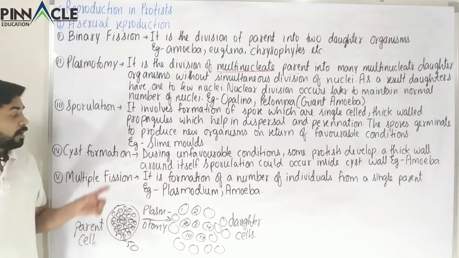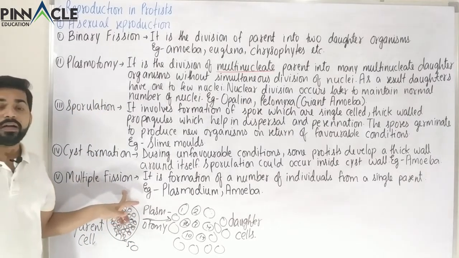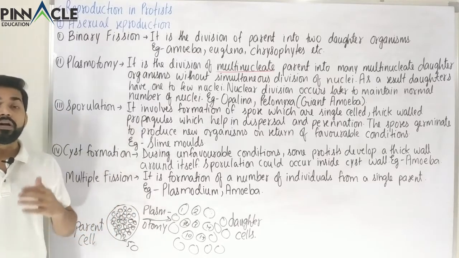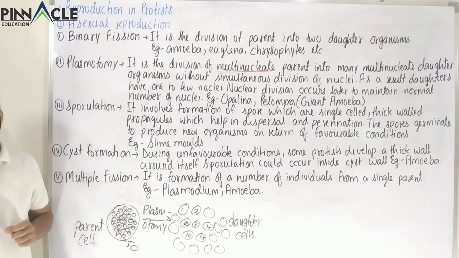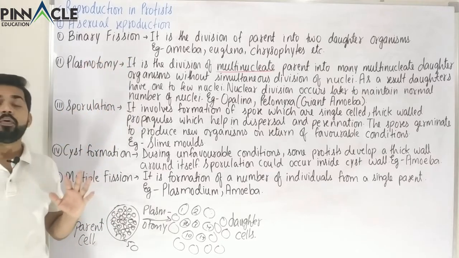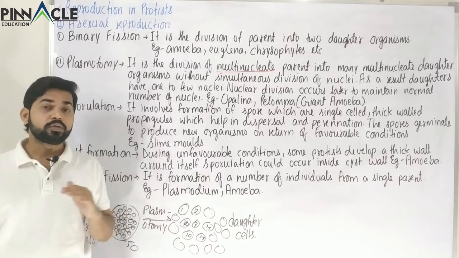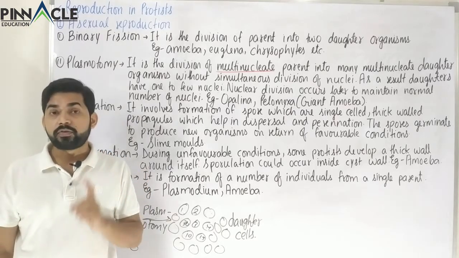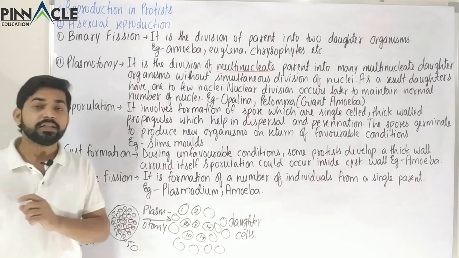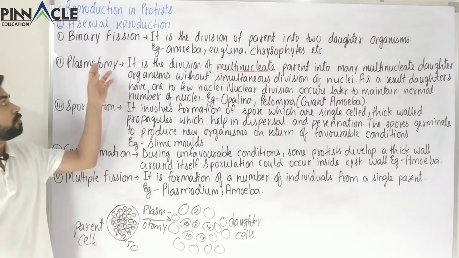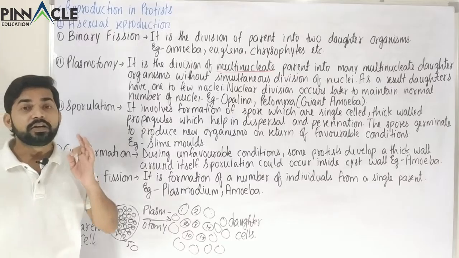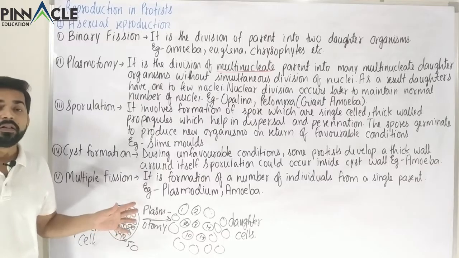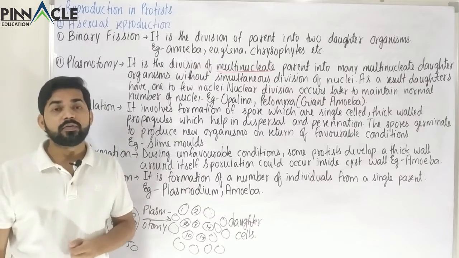So we can say that plasmotomy is a type of multiple fission, or we can say that plasmotomy is a variation or a modification of multiple fission. So multiple fission and binary fission both are a type of fission, and we also have to study the differences between binary fission and multiple fission. But in standard 12th, first chapter, reproduction in organisms, we have to study fission and every type of reproduction in total detail. So we are going to study the other details of plasmotomy, multiple fission, or binary fission in your standard 12th classes.